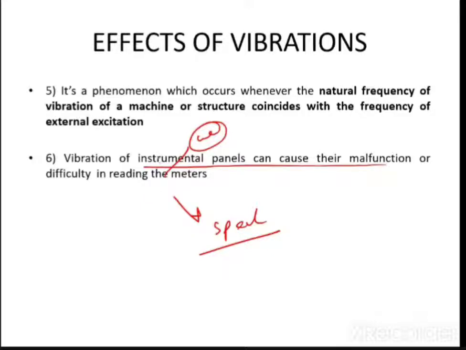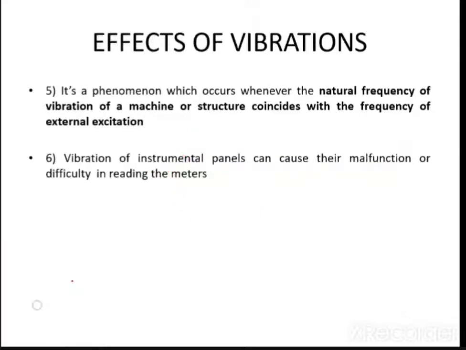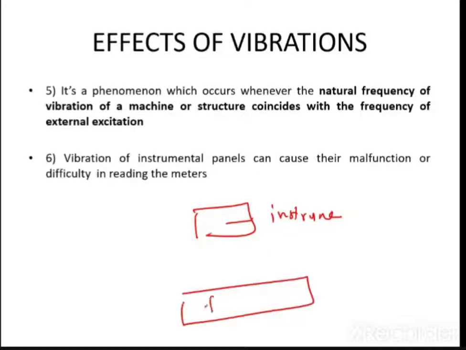So wherever you are mounting the instrument panels or the instruments, you have to take care that you isolate the vibrations. Means what? Let us say this is an instrument, and this is, let us say, a foundation. Now what will happen?